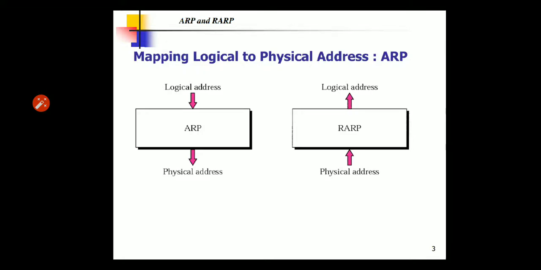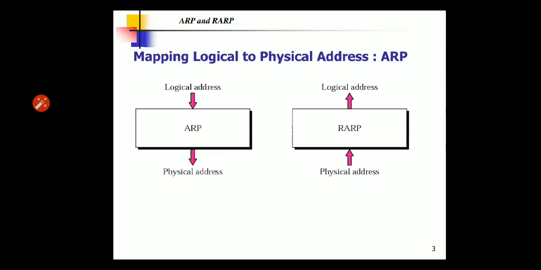Every host or router on the network receives and processes the ARP query packet, but only the intended recipient recognizes its IP address and sends back the ARP response packet. The response packet contains the recipient's IP and physical address. The packet is unicast directly to the inquirer by using the physical address received in the query packet.